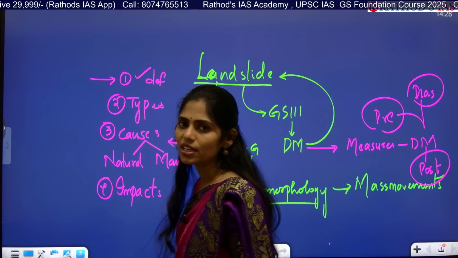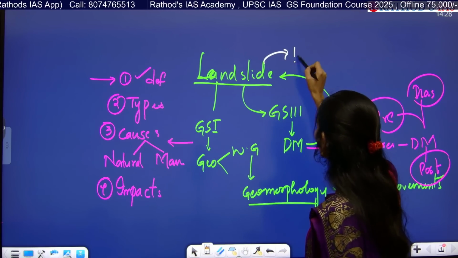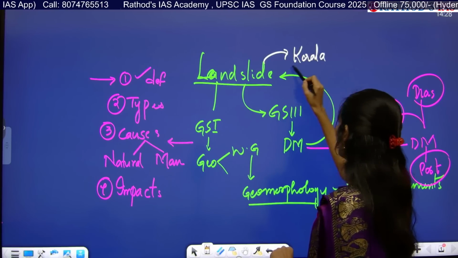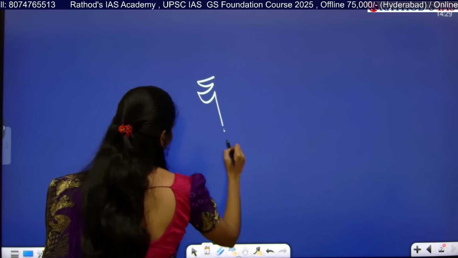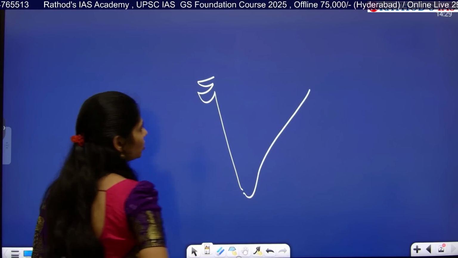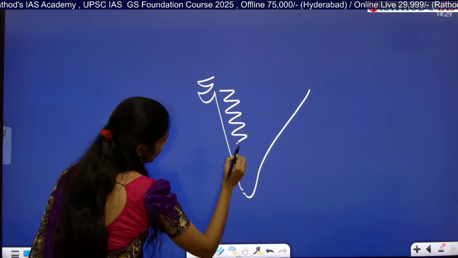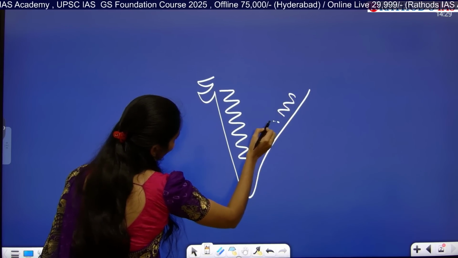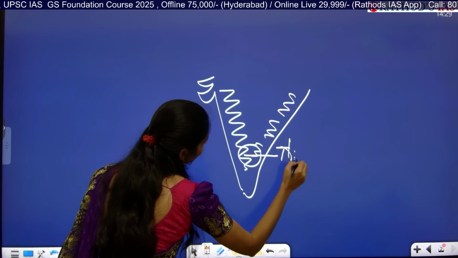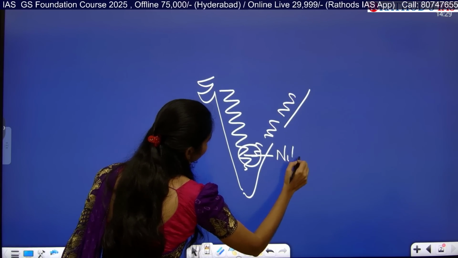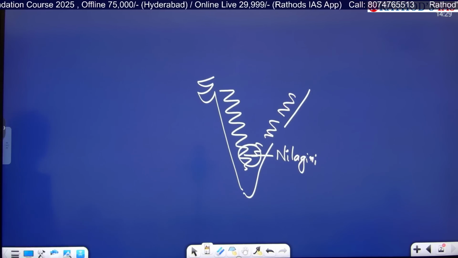Now let us try to understand what is happening in Kerala, because this article is talking about Kerala. In Kerala, if you see the map, this is the southern part of our country, right? On the western side we have the Western Ghats, and on the eastern side we have the Eastern Ghats, and they meet at a place called Nilgiri. So here in Kerala we have the Western Ghats.